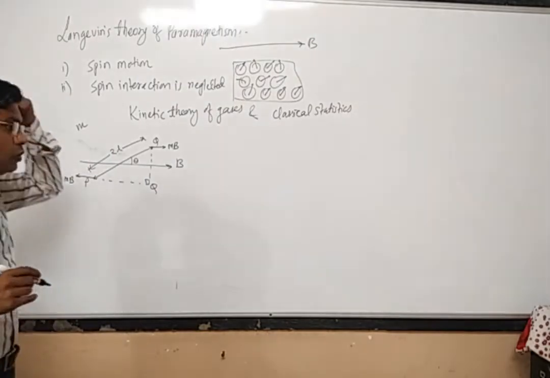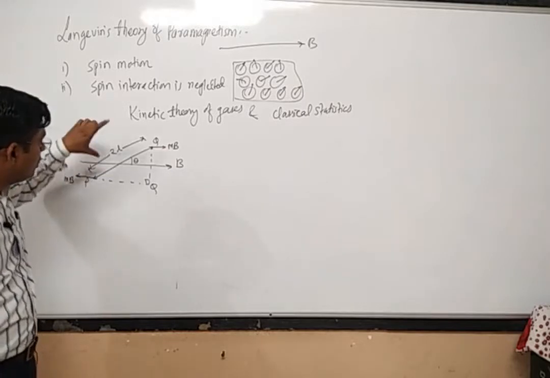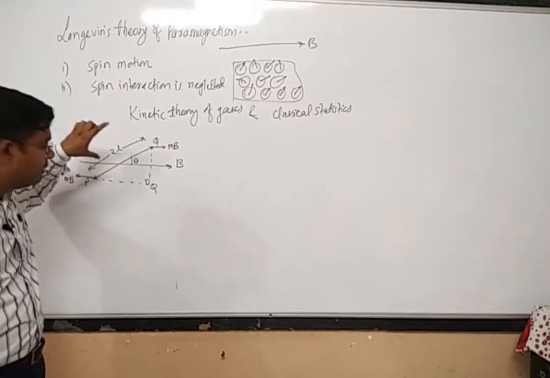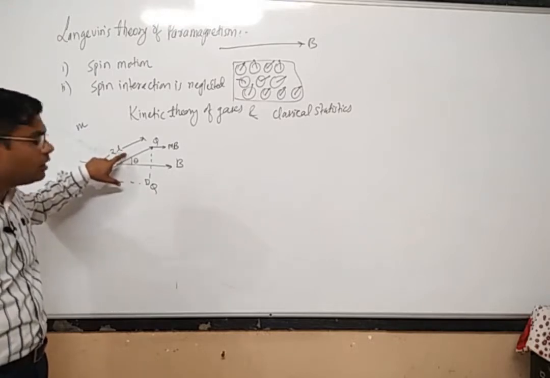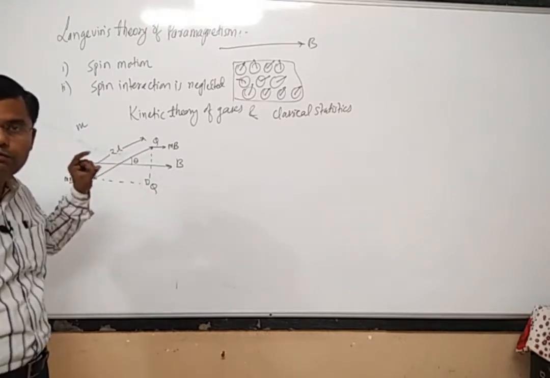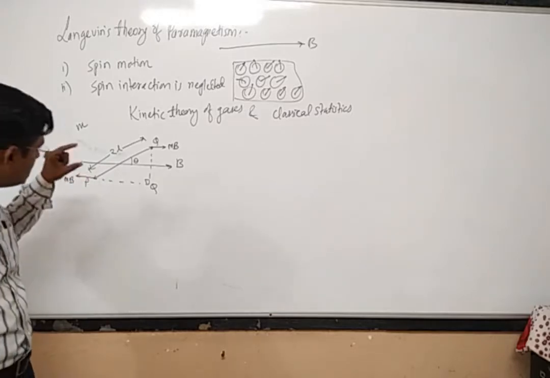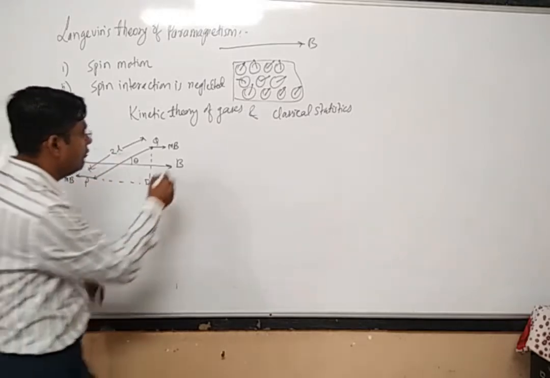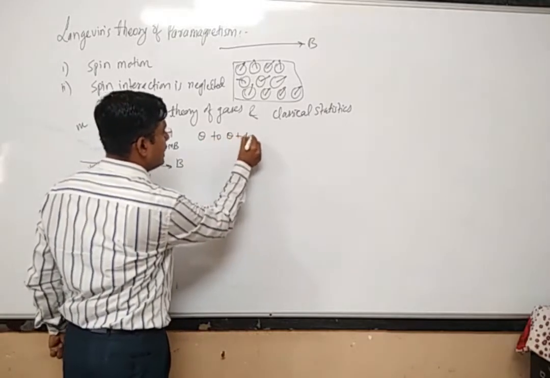Now if we use classical statistics, we can find the number of dipoles which are making an angle from theta to theta plus d theta. What we are doing is finding the number of magnetic dipoles located within the angle theta to theta plus d theta.